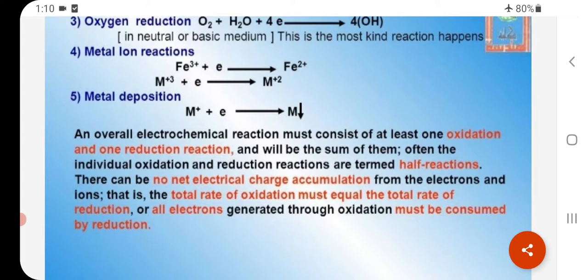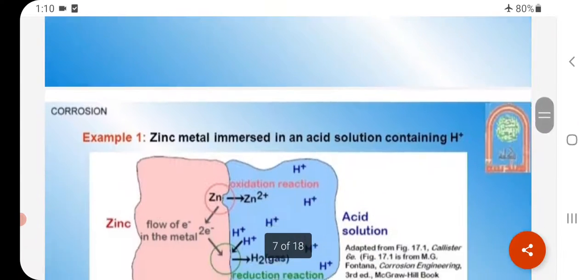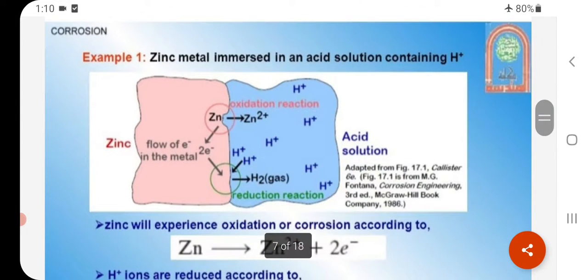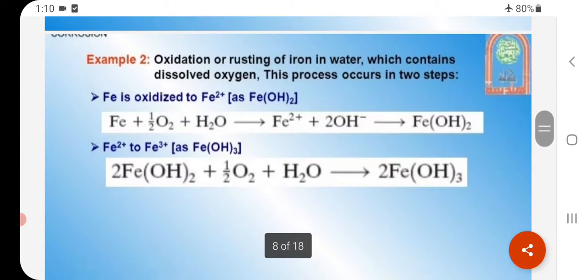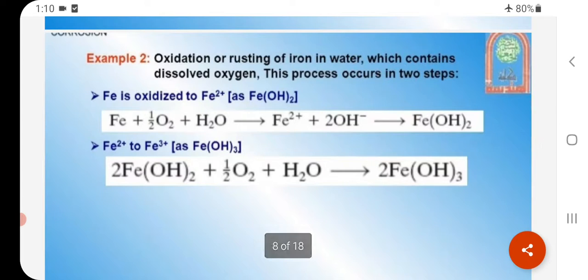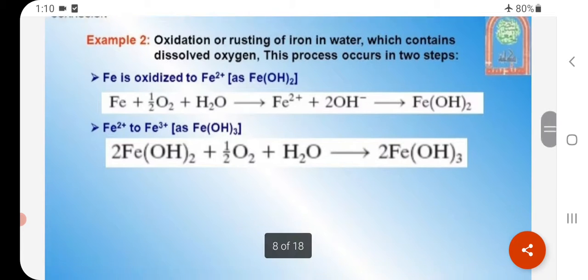There can be no net electrical charge accumulation from the electrons and ions. That is, the total rate of oxidation must equal the total rate of reduction, or all electrons generated through oxidation must be consumed by reduction. Example: zinc metal immersed in an acid solution containing H+ ions. Second example: oxidation or rusting of iron in water which contains dissolved oxygen. This process occurs in two steps.